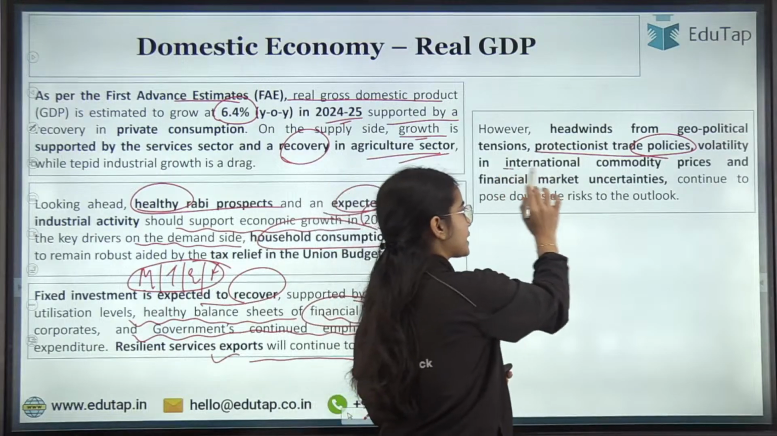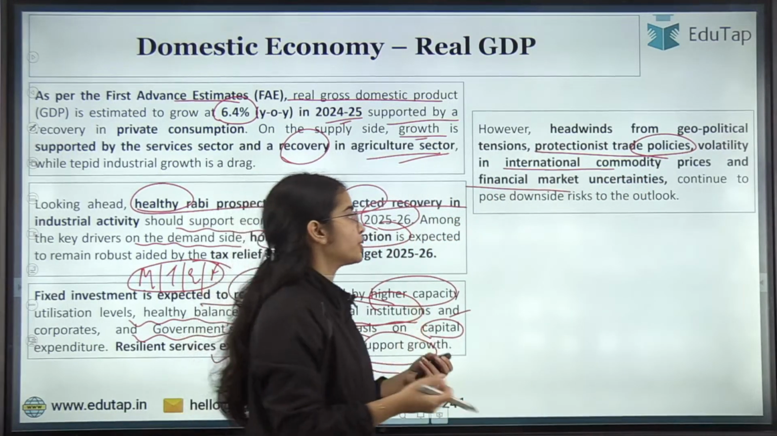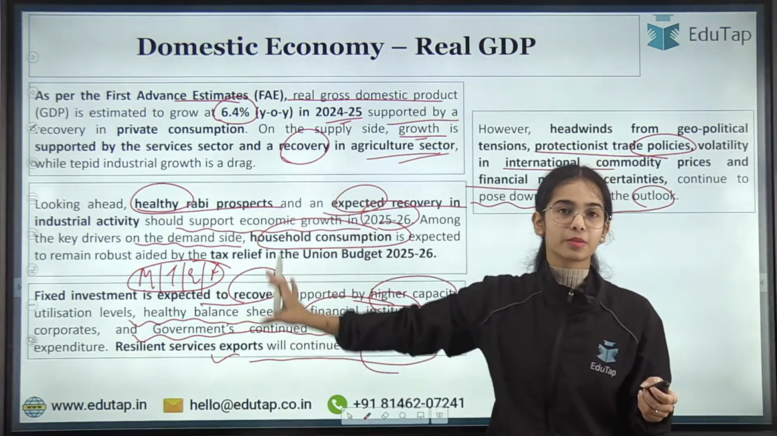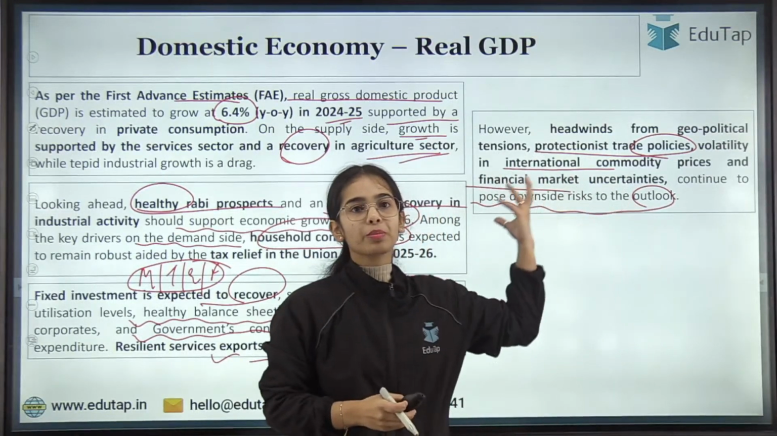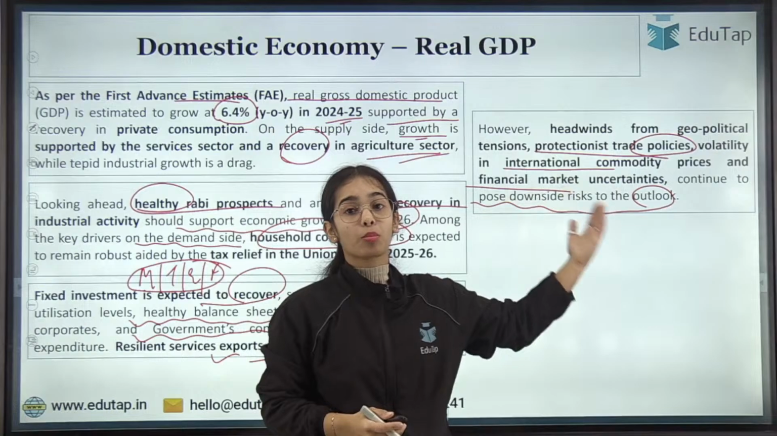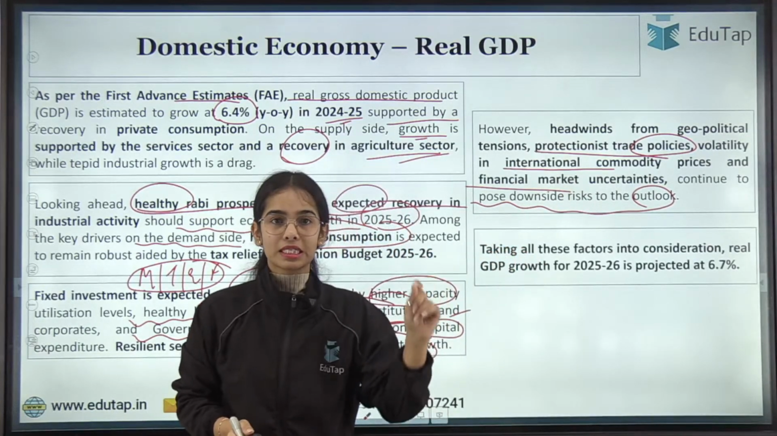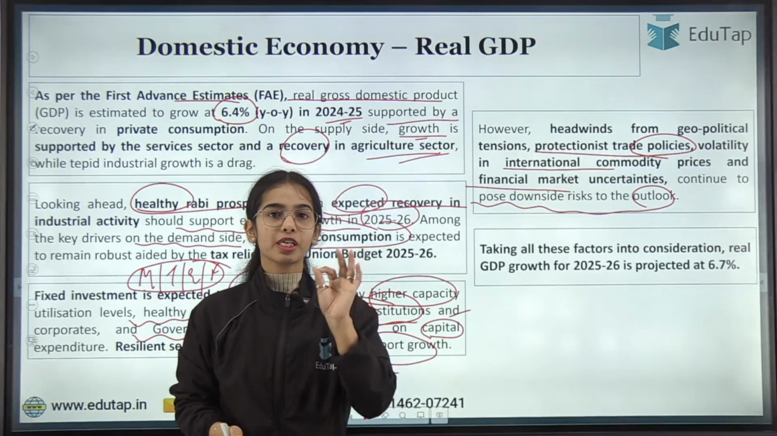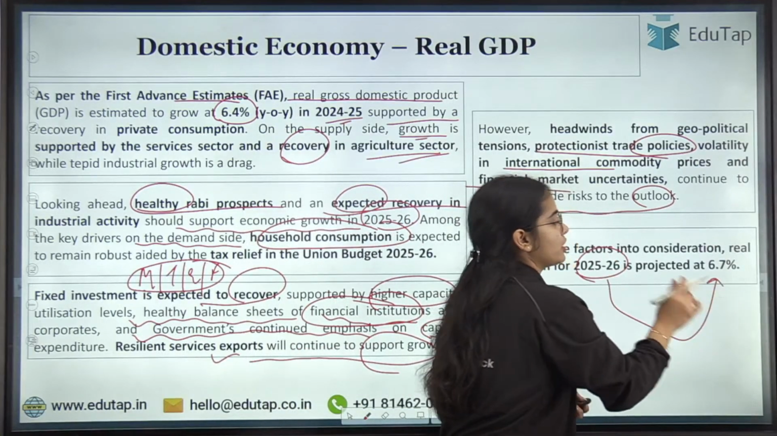Volatility is coming in the international commodity prices, and financial market uncertainties are there. This continues to pose downside risk to the outlook. So if we see the production and consumption side, they are doing good in our country, but there is a problem that can come from outside. Taking all these factors into consideration, the Monetary Policy Committee has said that the GDP growth for 2025-26 is projected at 6.7%.